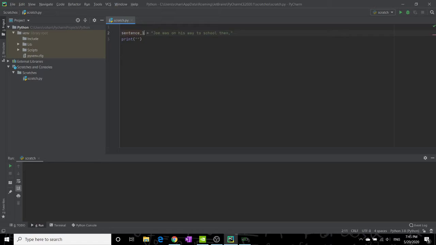Or if you don't want to put long phrases, you could just use any letter. Let's do A. So we could do A and then plus, and then this can be B equals